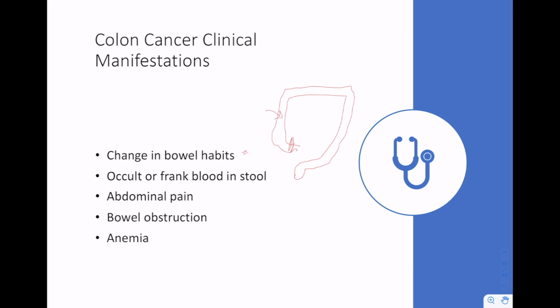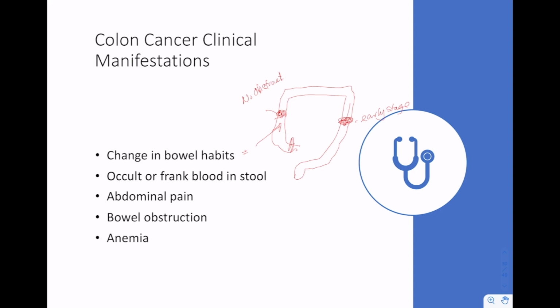If we have problems on our right side, the right colon, usually we don't see obstruction until very late stages. So no obstruction until late stages, where this gets big enough to actually cause some blockage. This is a fairly big tube, and so obstruction in that area, not super common. However, in the descending colon, it's common to have ring obstructions in this area, and so that's pretty early stage.